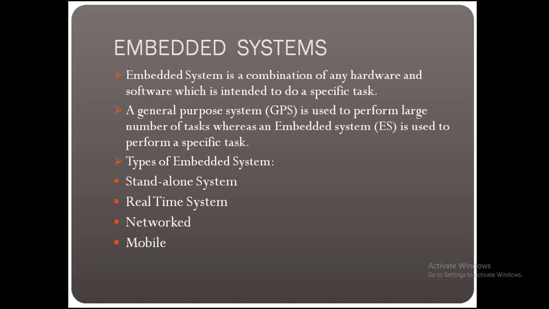What is embedded systems? Embedded system is a combination of hardware and software which is intended to do a specific task. A general purpose system is used to perform a large number of tasks, whereas an embedded system is used to perform a specific task. Types of embedded system: standalone system, real-time system, networked system, mobile system.